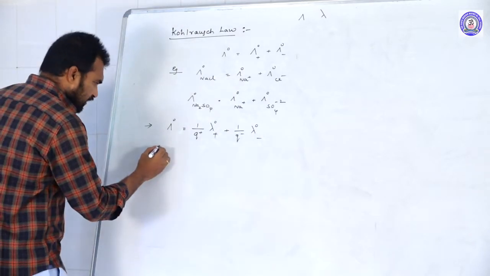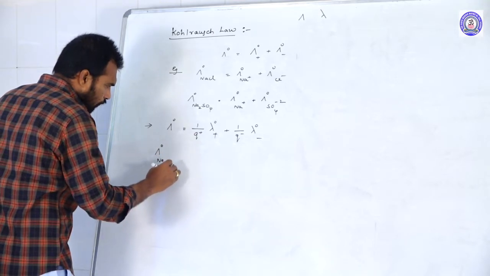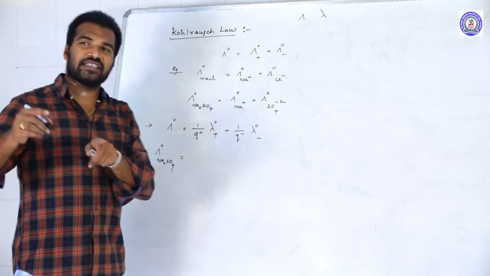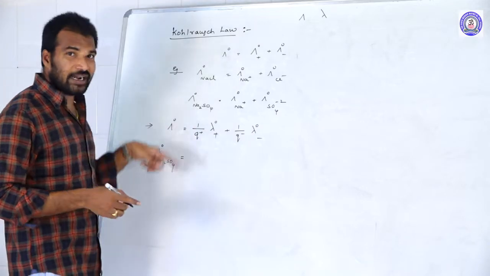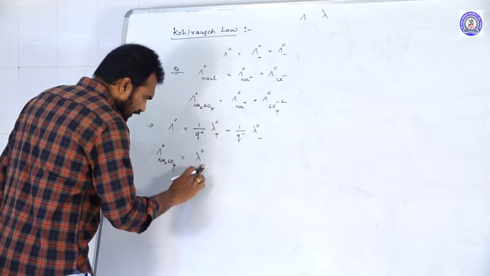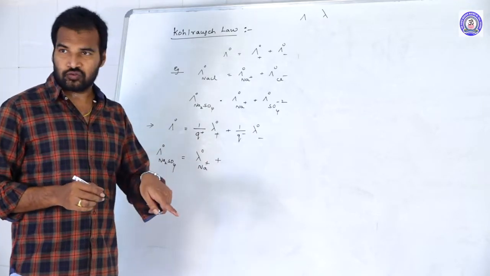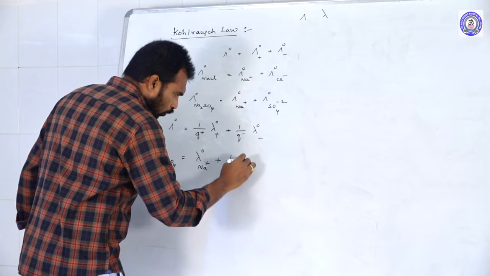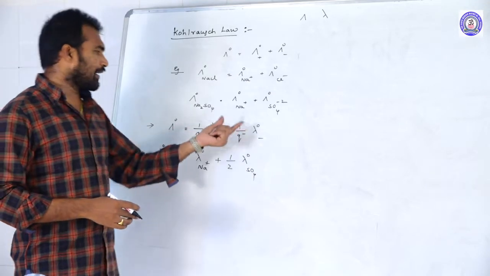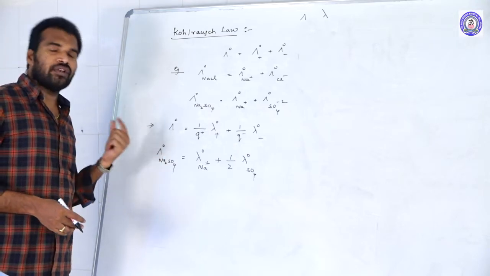Accordingly, for example, if you want to calculate the equivalent conductance of Na2SO4, how will Na2SO4 split? 2 Na plus ions and 1 SO4 2 minus ion. What is the charge on the cation? 1. So 1 by 1, no need. So the molar conductance of Na plus ion plus, what is the charge on the anion here? Minus 2. So it will be 1 by 2 times the molar conductance of the sulfate ion. Like this, by giving the molar conductances of cation and anion, you can calculate the equivalent conductance of any electrolyte.